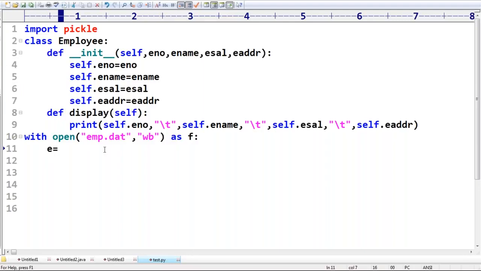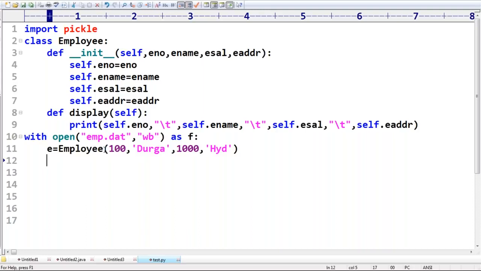What I will take: e is equal to Employee, employee number 100, employee name Durga, next, and after that employee salary 1000. Next, and after that employee address is Hyderabad. I created an employee object, sir. Okay, I created one employee object.